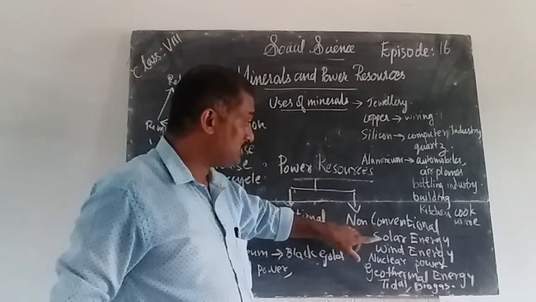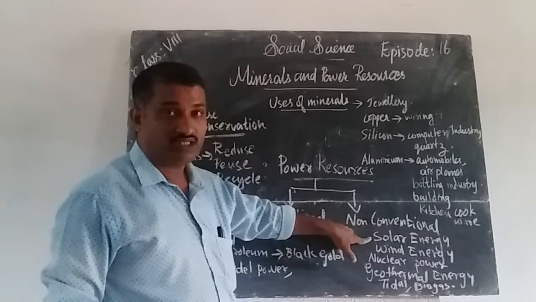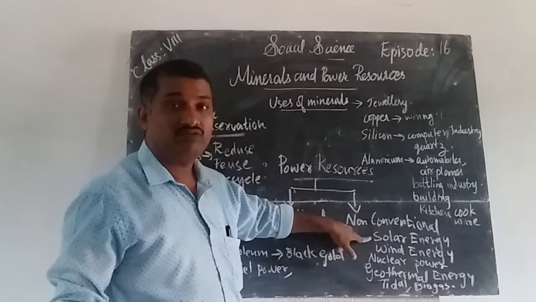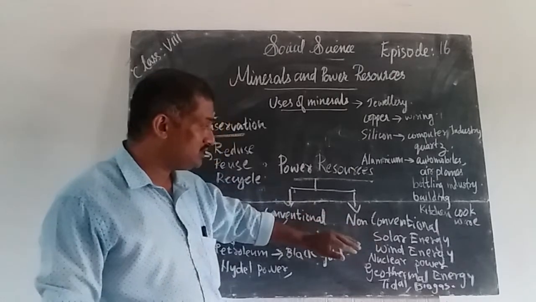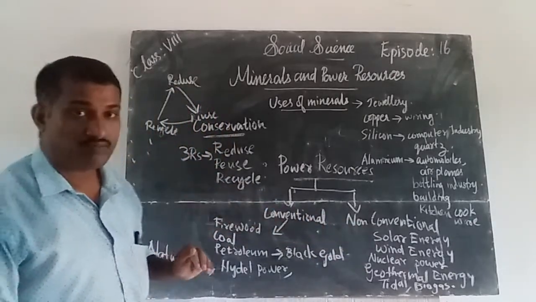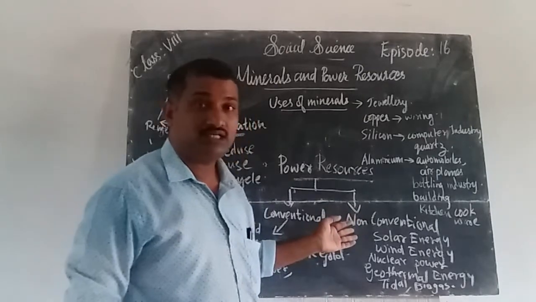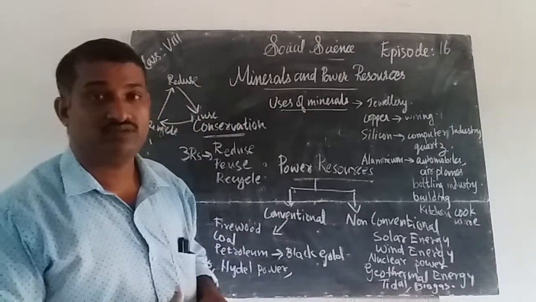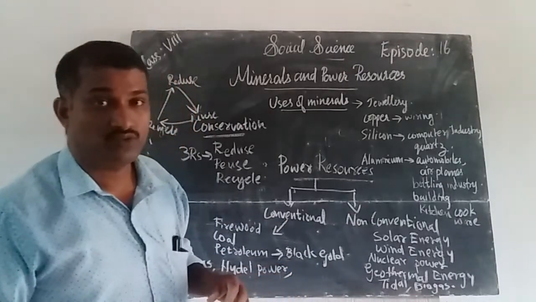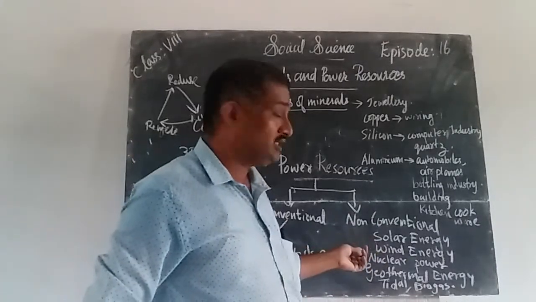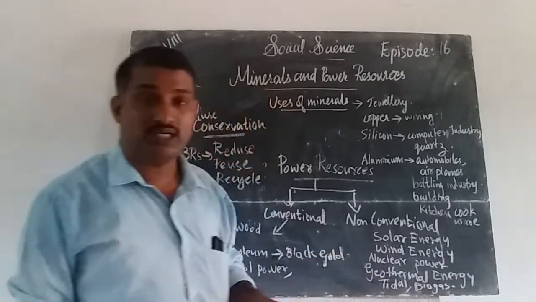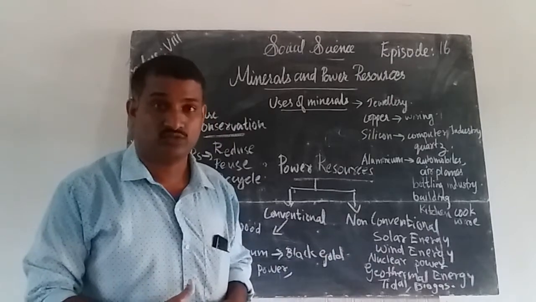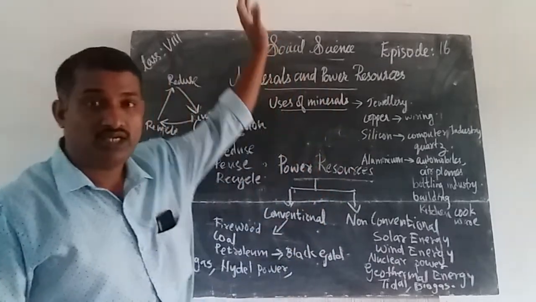Non-conventional sources of energy include solar energy. You know that it can be regained and we can use it because sunlight is always available. Sunlight used in a solar panel produces energy that we call solar energy. Next, wind energy. Wind can drive windmills to produce electricity. Next, nuclear power. Due to nuclear fission, we can make nuclear reactors, and nuclear reactors produce nuclear power.